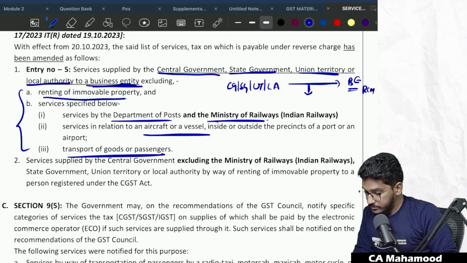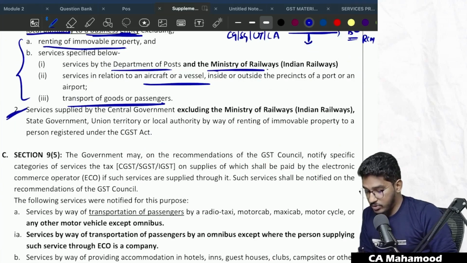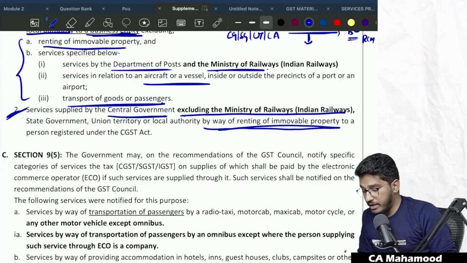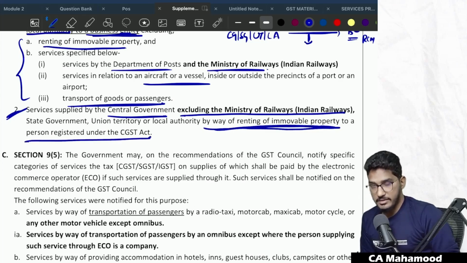Next one. What else they say? Now they have added one more thing. Services supplied by central government, excluding Ministry of Railways, state government, union territory or local authority by way of renting of immovable property to a person registered under the CGST Act. Now they are specifically talking about renting of immovable property.